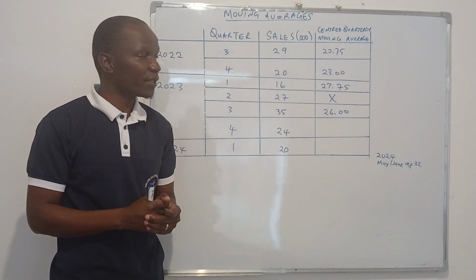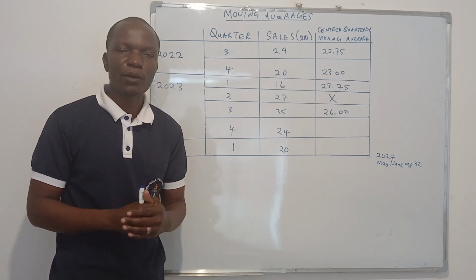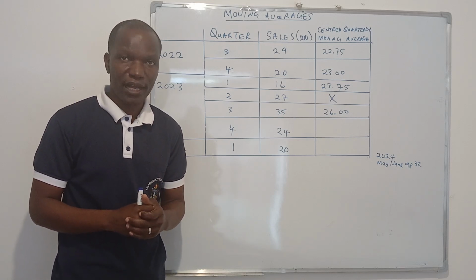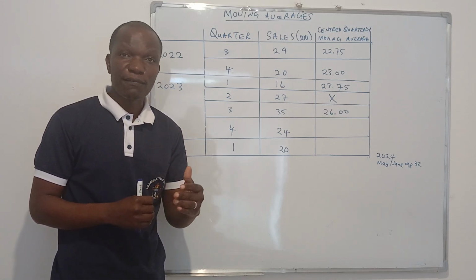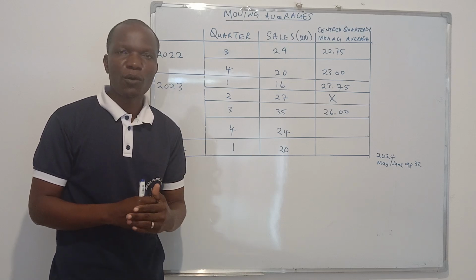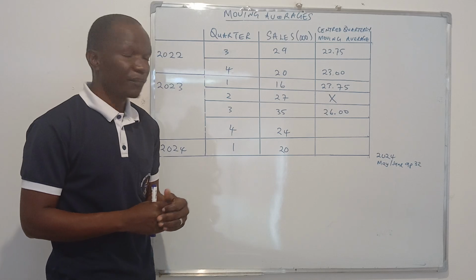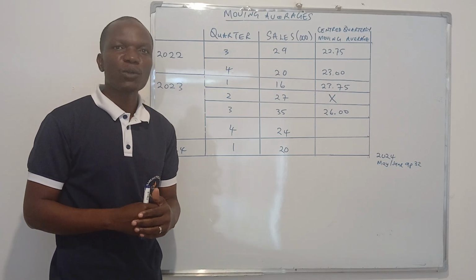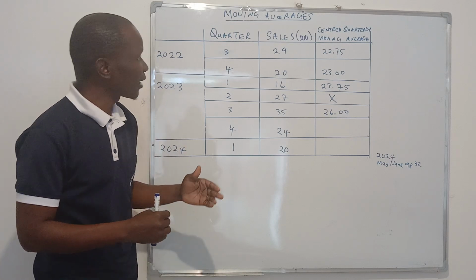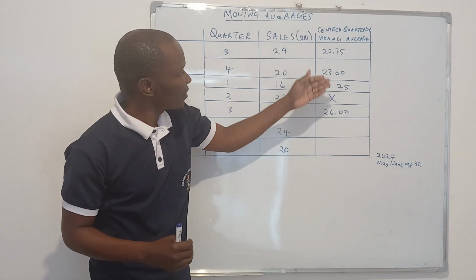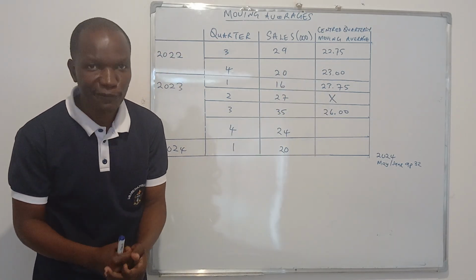We are also able to see random fluctuations that can occur at any time without warning. These are quite difficult to forecast. For example, what happened in 2020 when there was COVID-19. That was a random fluctuation because it was difficult to forecast. It occurred abruptly. So it can also be shown by moving averages. We are also able to establish the trend, which is an underlying movement in sales. If you look here, this is the standard quarterly moving average. That's the trend. It's very important when we are doing forecasting.